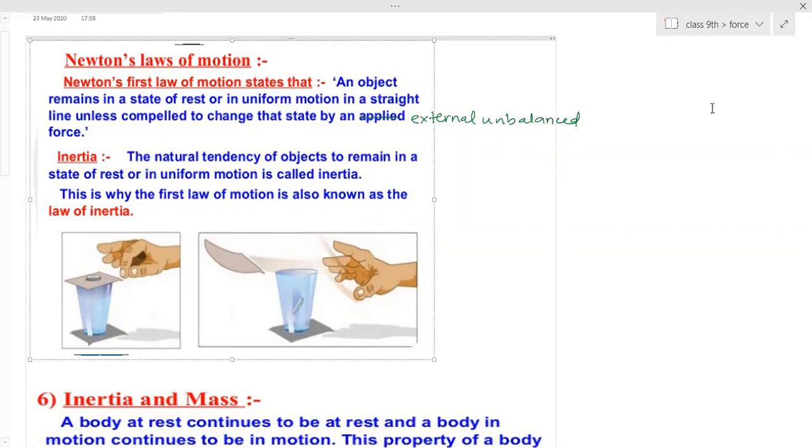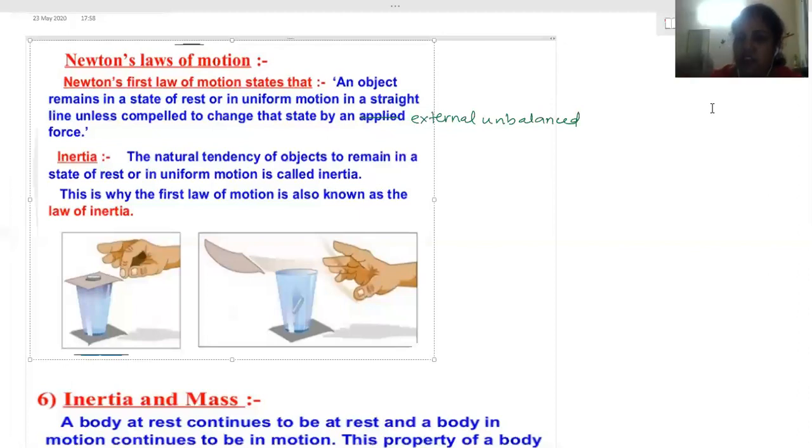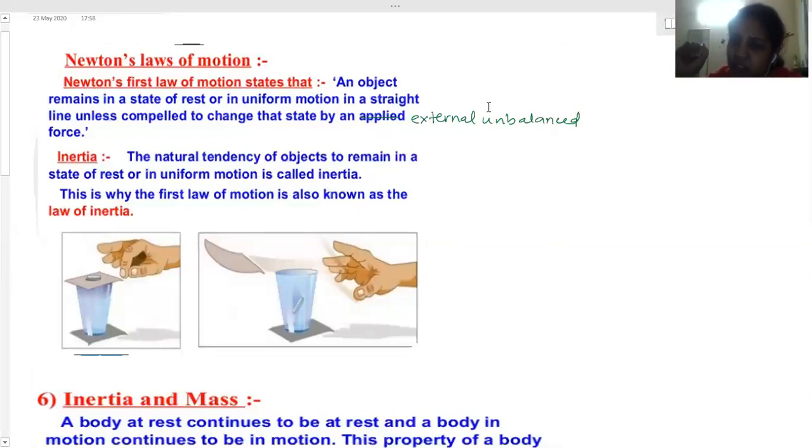In the case of this one also, I've told you the carrom board coins example. When you hit the lower coin, where have you applied force? On the lowest coin, the one at the lowest position. So the force is applied to that. Have you applied force on the other coins? No, and you have not given time to transfer that force either. Force can get indirectly transferred; that will happen in a normal case.